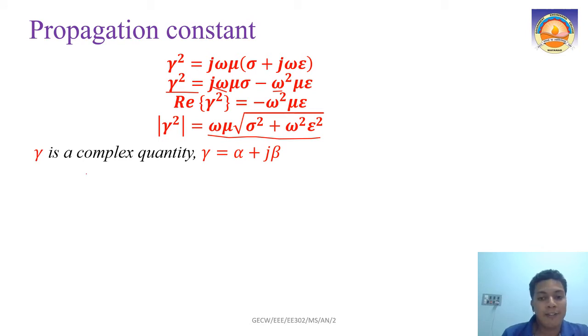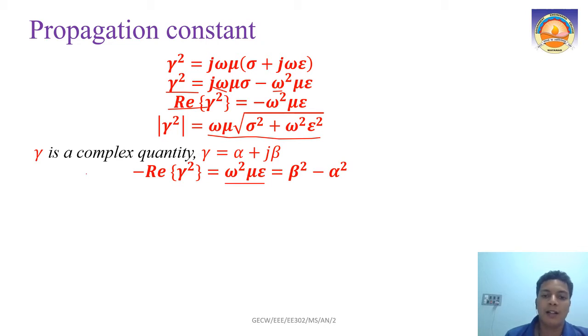From this equation itself you can understand that gamma is a complex quantity. So if we write gamma as alpha plus j beta, meaning real and imaginary parts, then minus the real part of gamma square, which is omega square mu epsilon, is equal to... gamma square is (alpha plus j beta) into (alpha plus j beta). Taking the real part, you get beta square minus alpha square. You can try if you want.